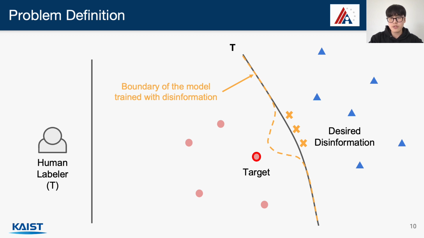Then our approach is to insert fake data that is called disinformation, like these X points that can manipulate the decision boundary, so that the classification accuracy and confidence on the target decrease.